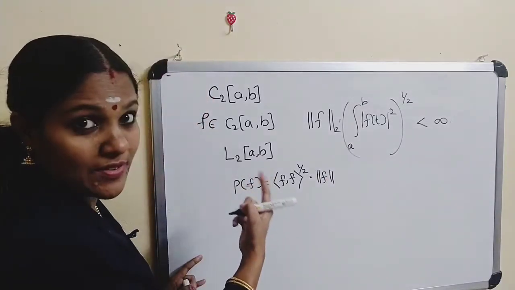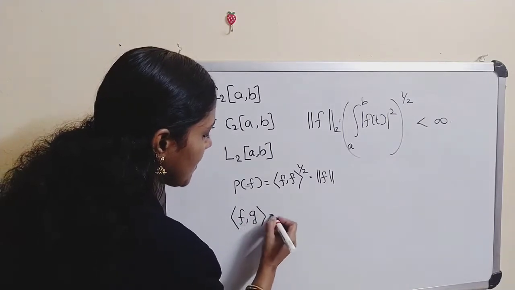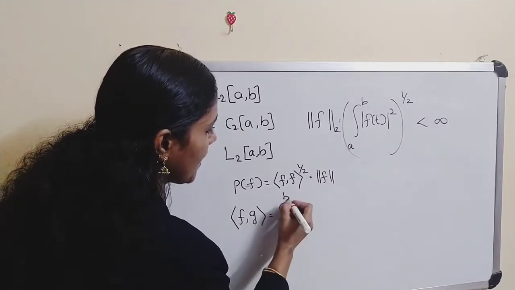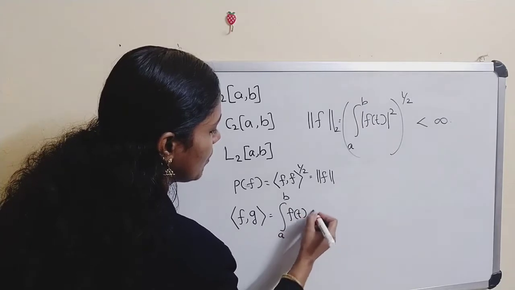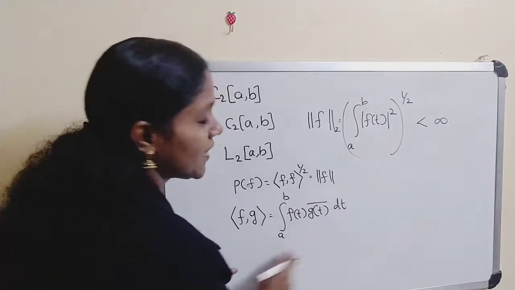Now in C[a,b], the inner product is defined as the inner product of f comma g equal to the integral from a to b of f of t into g of t conjugate dt. We have proved this is an inner product.